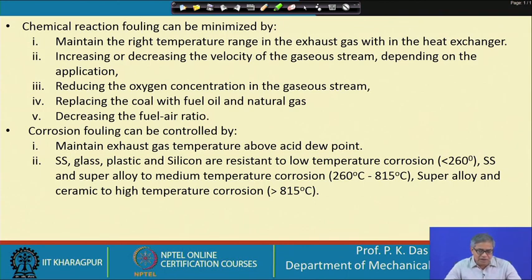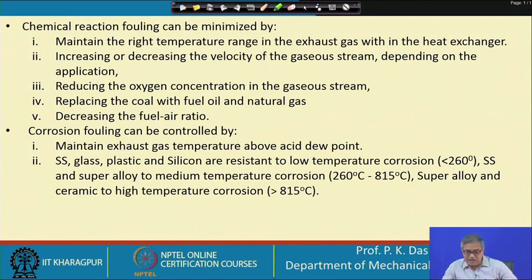The corrosion fouling can be controlled by maintaining the exhaust gas temperature above the dew point. See, above the acid dew point, if we maintain the temperature, then there will not be any kind of formation of acidic deposits. And then material selection is very important. SS, that means stainless steel, glass, plastic and silicon are resistant to low temperature corrosion. So, if we have low temperature application, we have to select this kind of material.